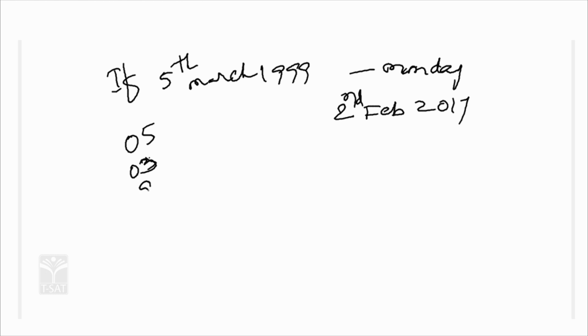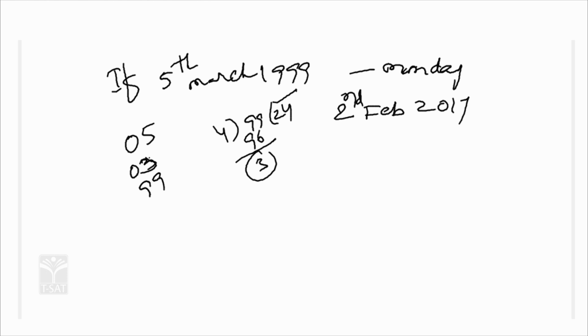1999. So you have to write the last 2 digits, that is 99, and for 99, how many leap years are there? When 99 is divided by 4, 24 fours are 96, 3 is the remainder, the quotient is 24.